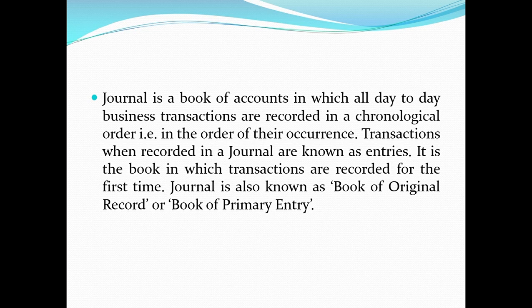The second copy is kept in the bundles, packet or cases of the goods. The third copy is retained with the firm and is used as the source document for recording credit sales. In case of credit purchases of goods, we receive the invoices or bills and record credit purchases on that basis.